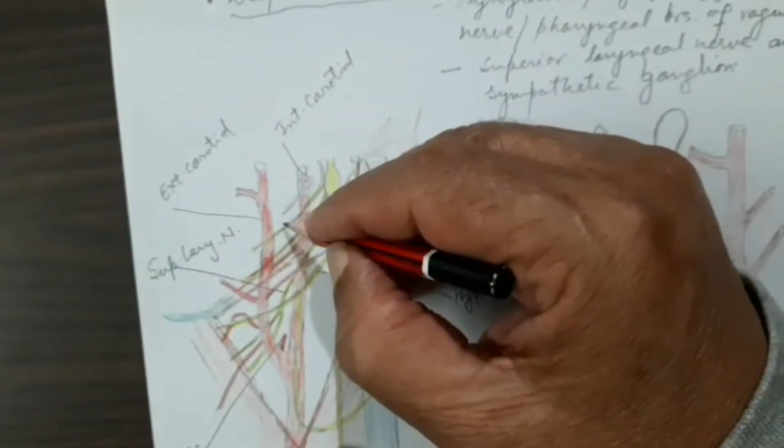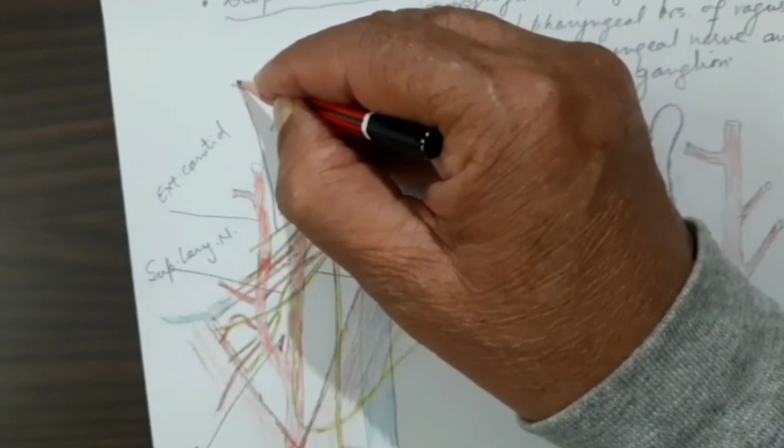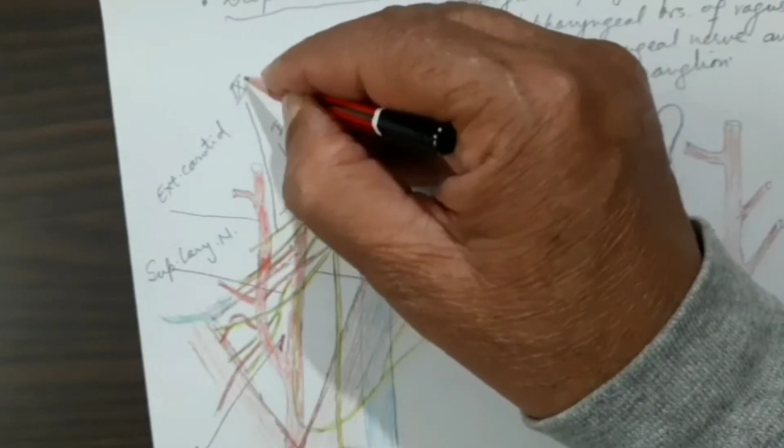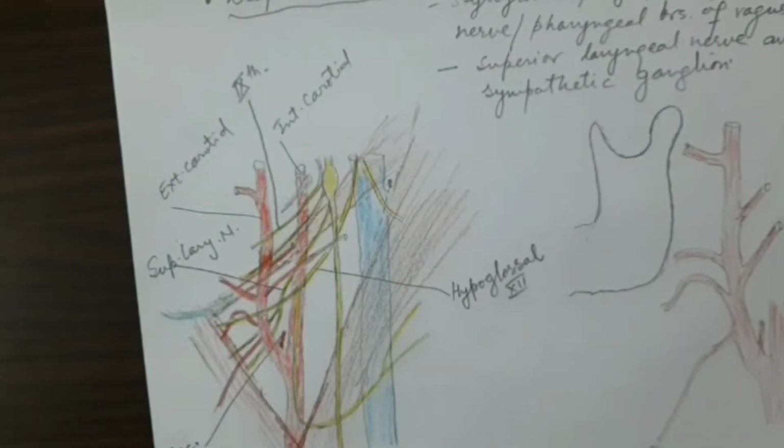So I will give the name here as glossopharyngeal, or just remember that it is the ninth cranial nerve, the glossopharyngeal. That will lie deep. Those structures which are attached to the styloid process, the three muscles, will pass deep to the external carotid artery.